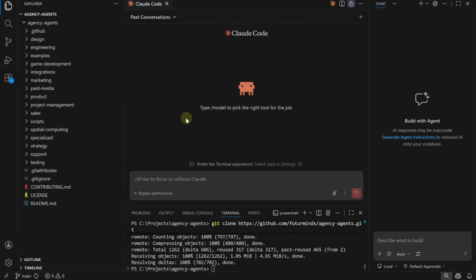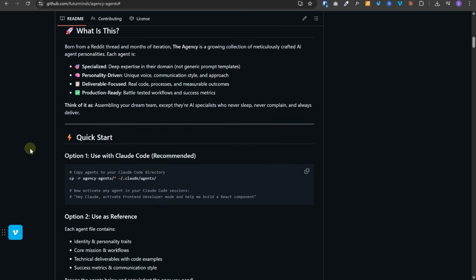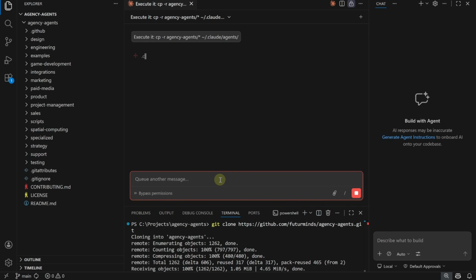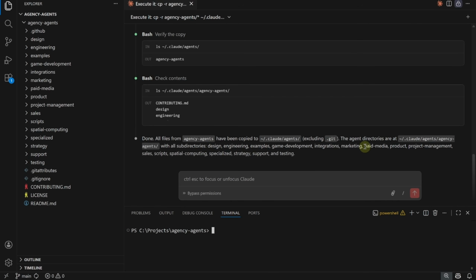And now we need to perform a really important step, which is transforming these agent files into subagents that can be used by Claude Code. And to do that, we need to scroll down, copy this command from here. Let's ask Claude to execute it. And it is done with the setup. It has set up the agent directories at this path.